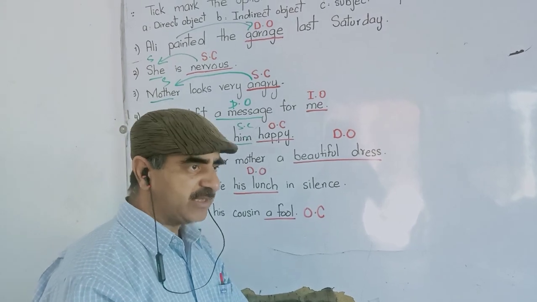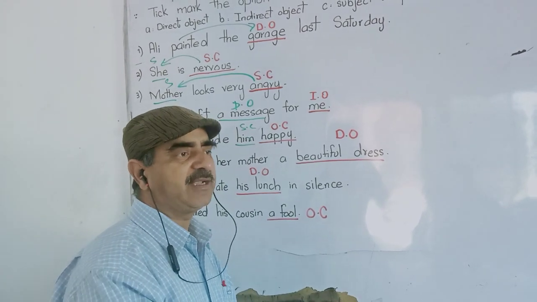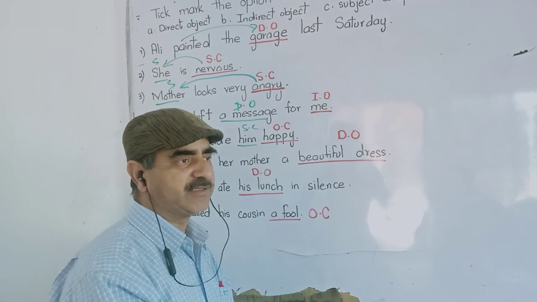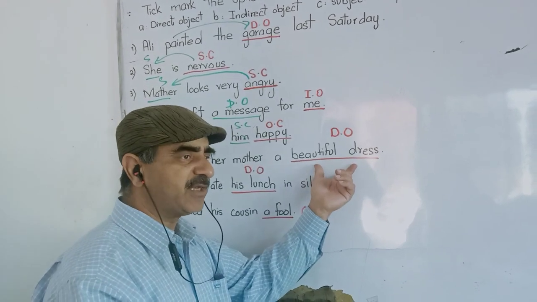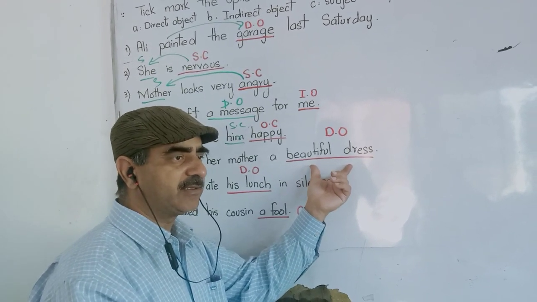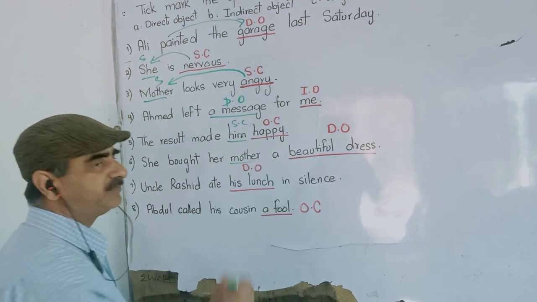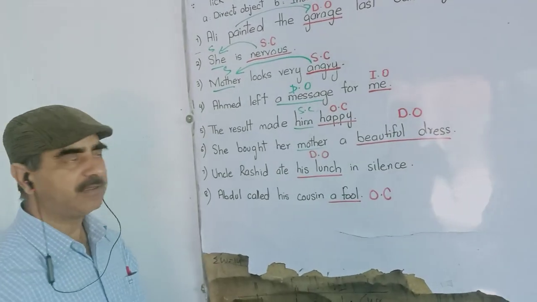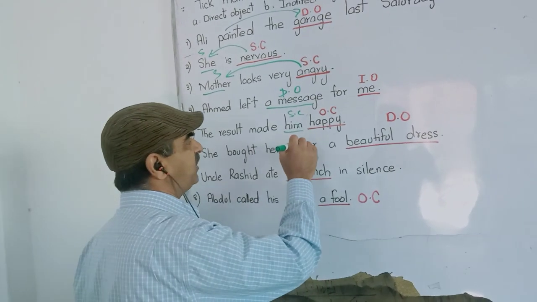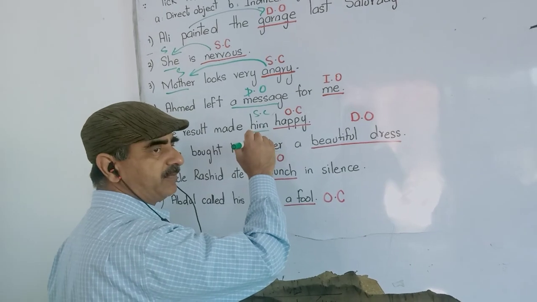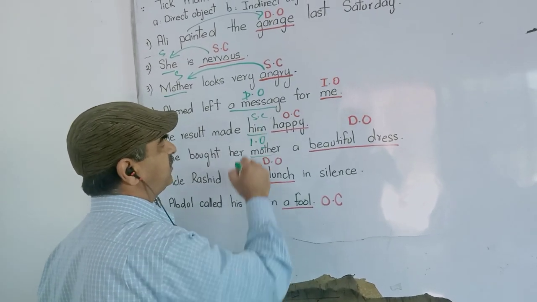It means the action of buying directly affected the beautiful dress. That's the reason beautiful dress is a direct object. And later on she gave it to mother. That's the reason mother is the indirect object. Clear?